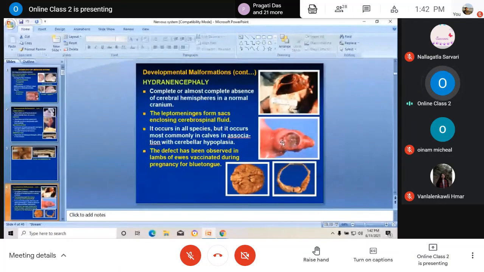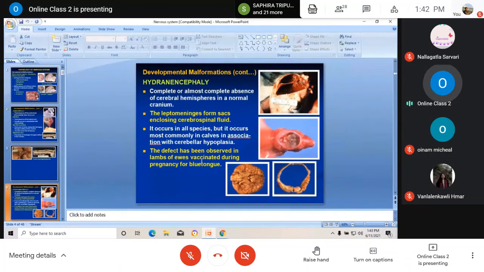The cerebrospinal fluid accumulates and is enclosed by a sac formed by the leptomeninges, whereas the cerebral hemisphere is completely or almost completely absent.